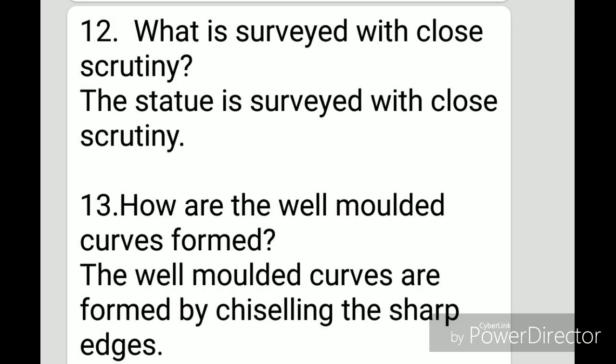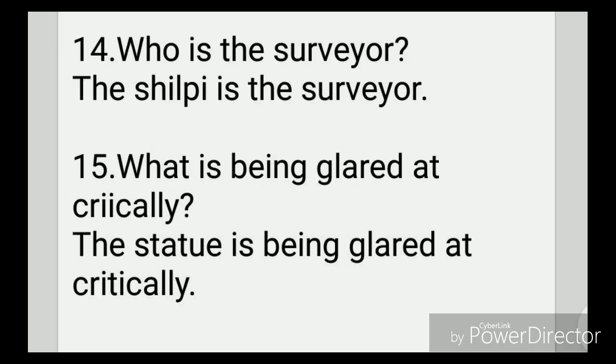What is surveyed with close scrutiny? The statue is surveyed with close scrutiny. How are the well-molded curves formed? The well-molded curves are formed by chiseling the sharp edges. Who is the surveyor?